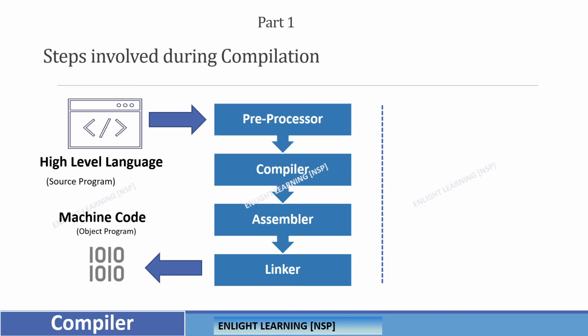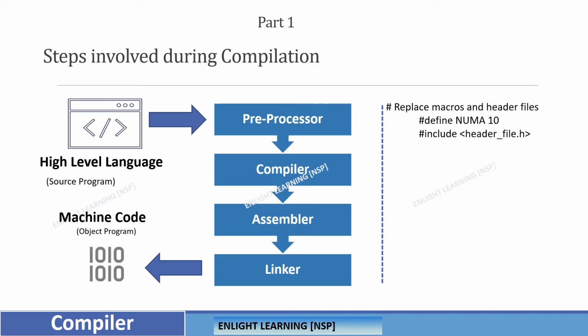Once compilation gets through, it converts into the assembly language, and this assembly language will finally convert into the machine language by the assembler. But we will be having one more step here called the linker. Let's see with an example.